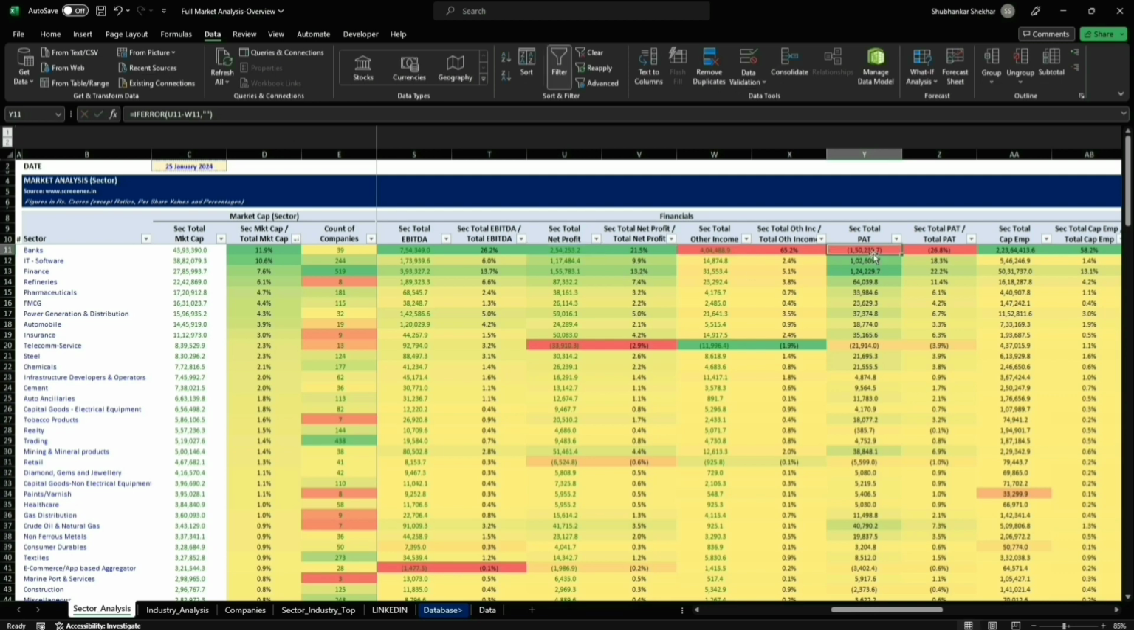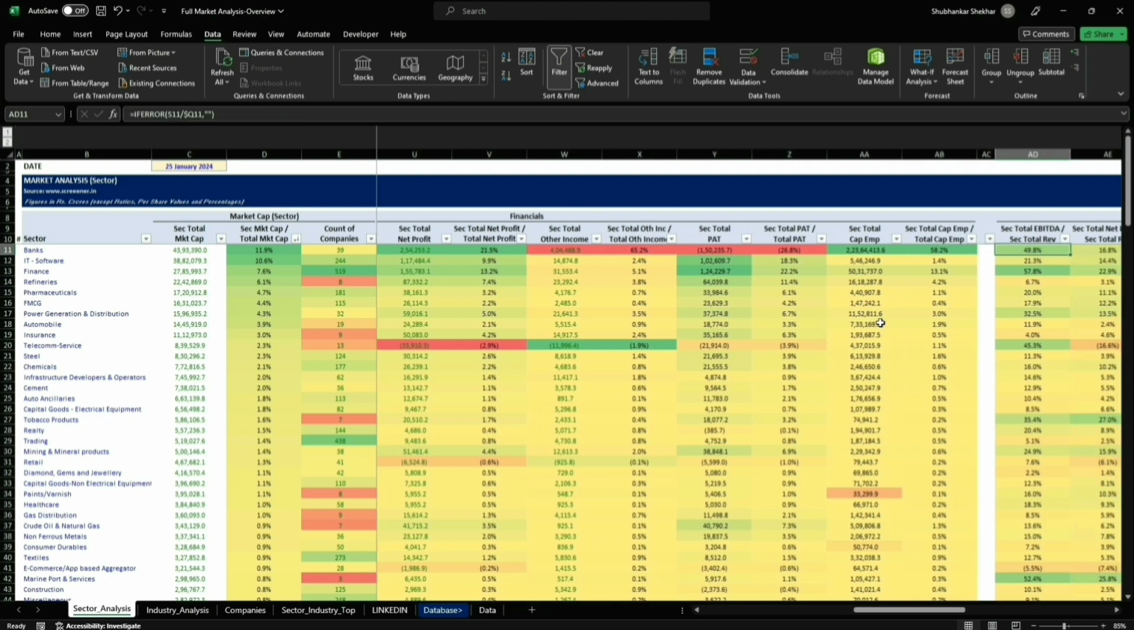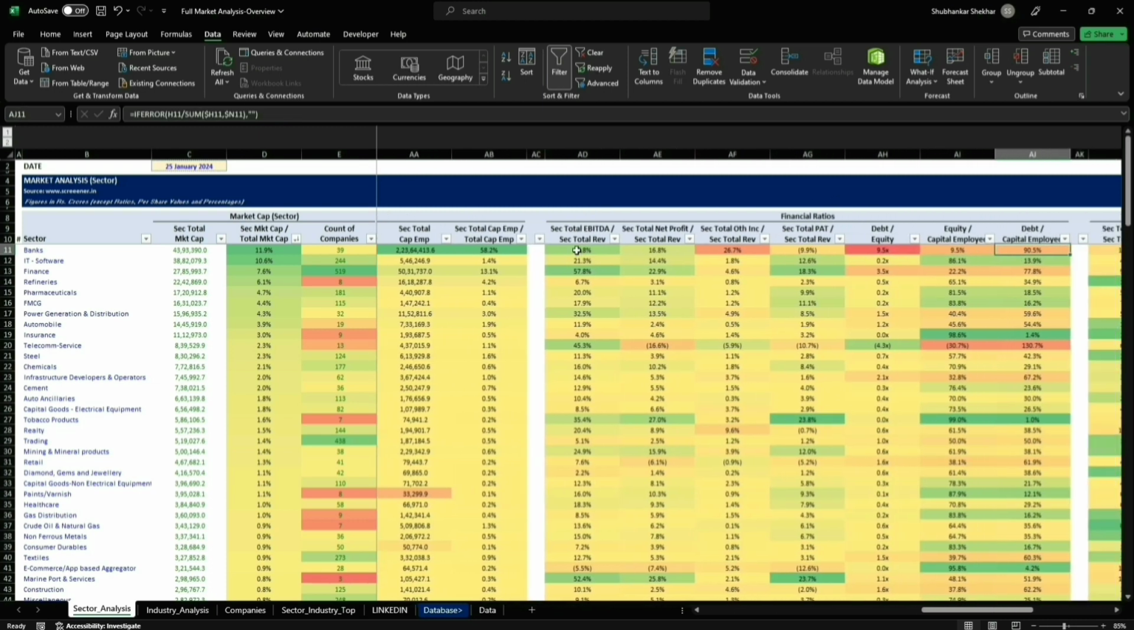So in case of banks, this is not applicable, but I've still included it. You should actually remember this, that this is not relevant in case of banks and finance companies, right? Sector capital employed. Here are the financial ratios. So like EBITDA margin is calculated by dividing EBITDA by revenue. So what I've done here is the sector's total EBITDA divided by the total revenue of the sector, right? So here you're getting the margin. The margin happens to be quite high here.